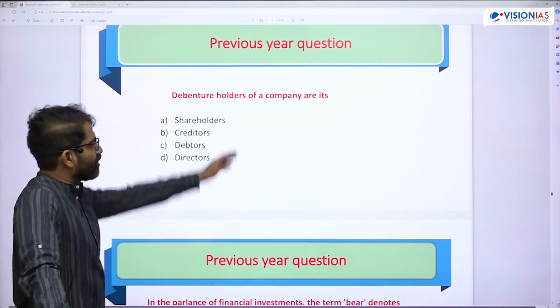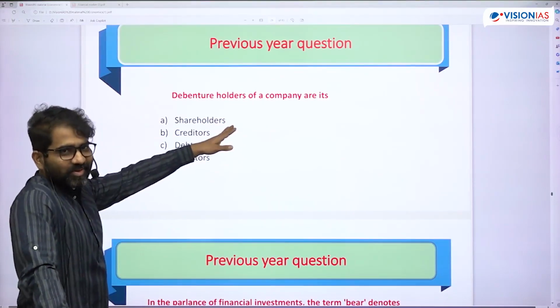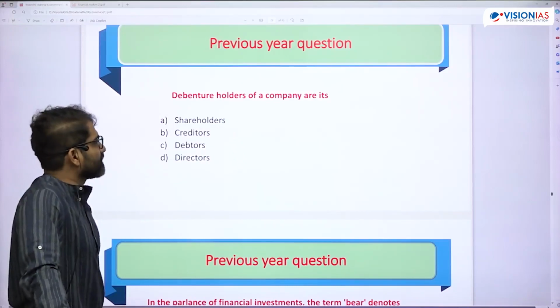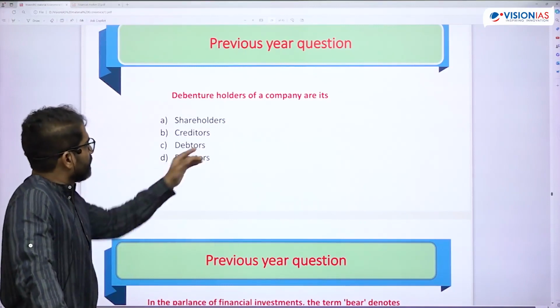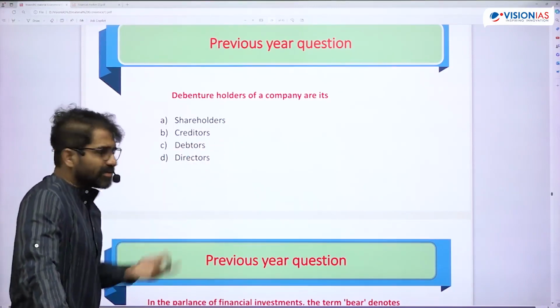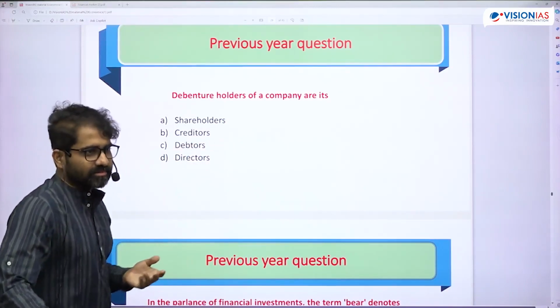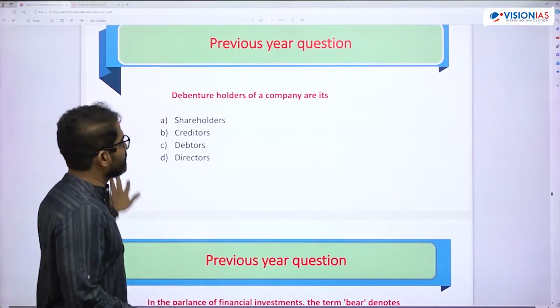1.5 years. Yes. Okay, come back. We don't have time now. Okay, so this was a previous question. Now this, what is the answer? Bond holders are creditors. Okay, so debenture.